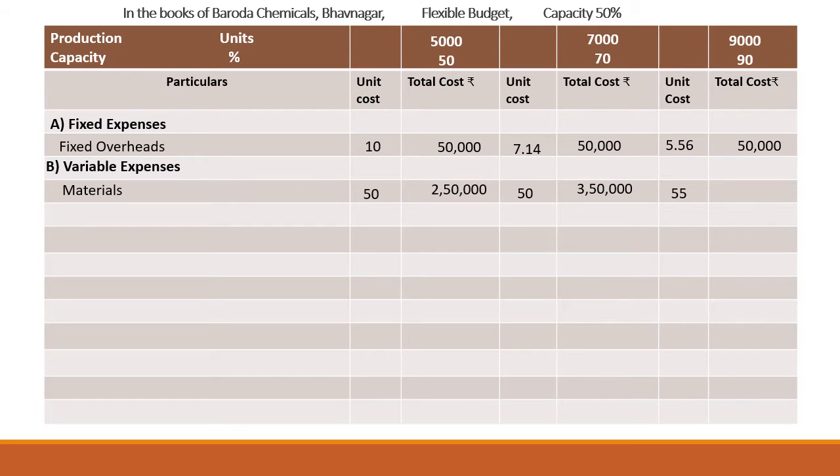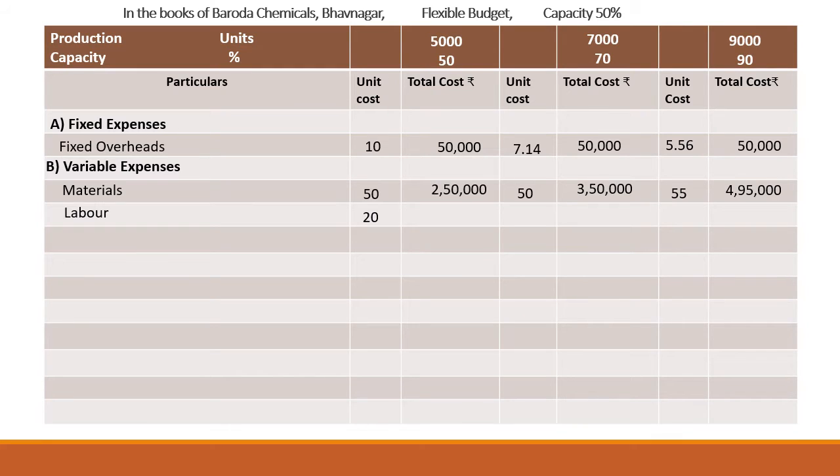And they told us to increase the material cost. So we will add 50 plus 5. So our new material cost for 90% capacity is rupees 55. Isn't it? So we will multiply this 55 rupees by 9,000 units, and we will get the value as 4,95,000.